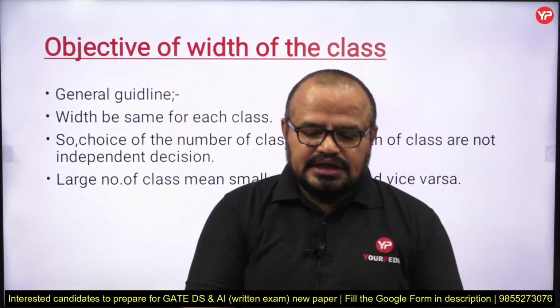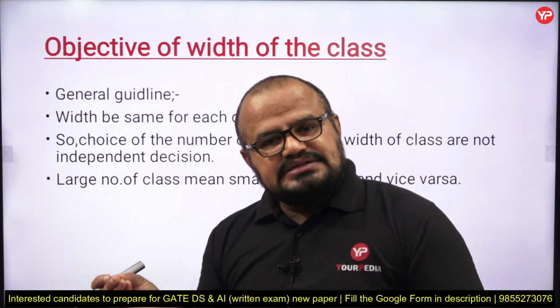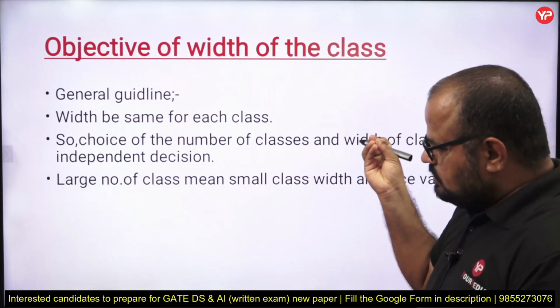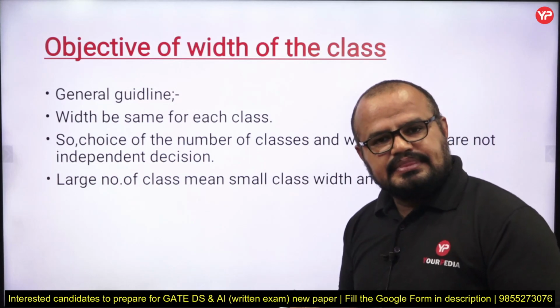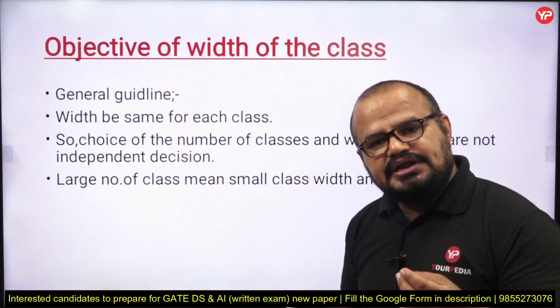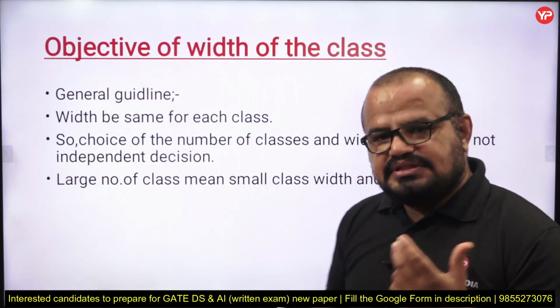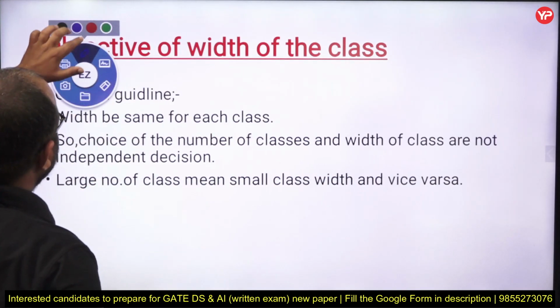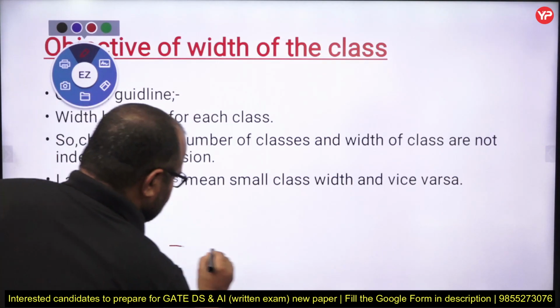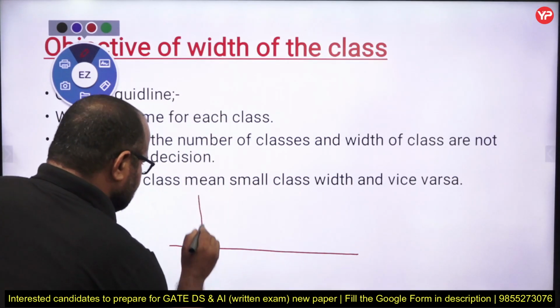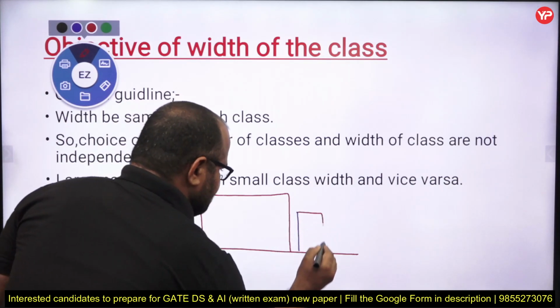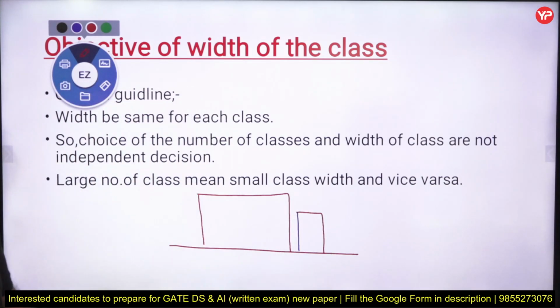Now if I consider only two classes, there is a chance that the width of one class and the width of the next class is somewhat different.